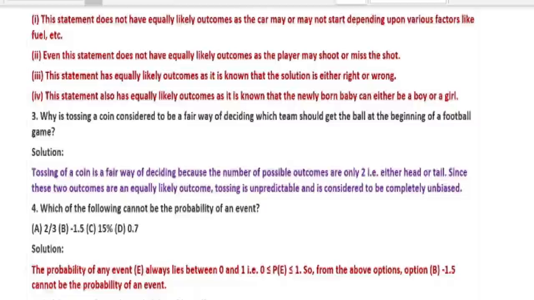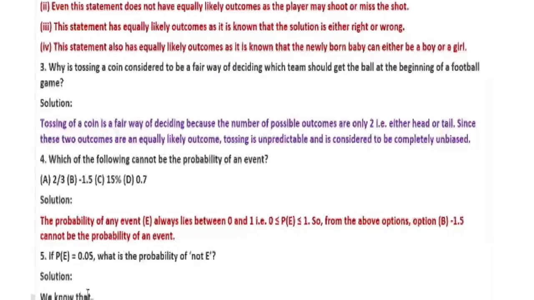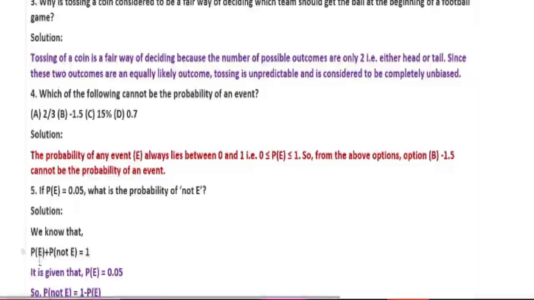And one more question we will discuss in this video, that is question number 5. Probability of E equals 0.05, and what is the probability of not E? Here we can use the result: probability of E plus probability of not E equals 1.